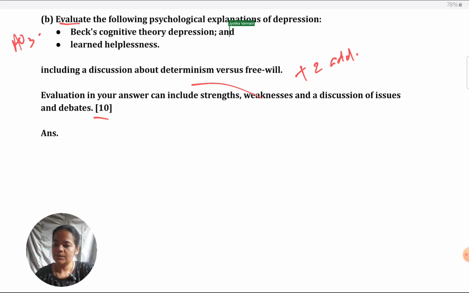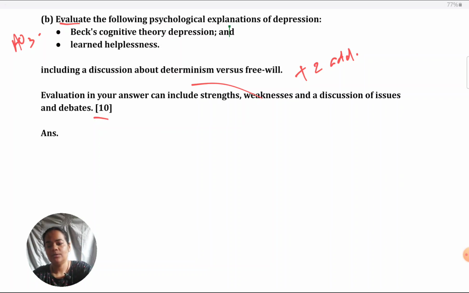Okay, also which issues and debates to take besides the named one, you're free to take any, whichsoever you want. There are 10 issues and debates in A levels. Take any, whichever you like. Ideally, the ones which are mentioned in the syllabus for a given topic, those are the most relevant ones. But in case you are less prepared at the time of the paper and you don't remember which are the most relevant ones, you're free to take any, as long as you can give it in correct detail.